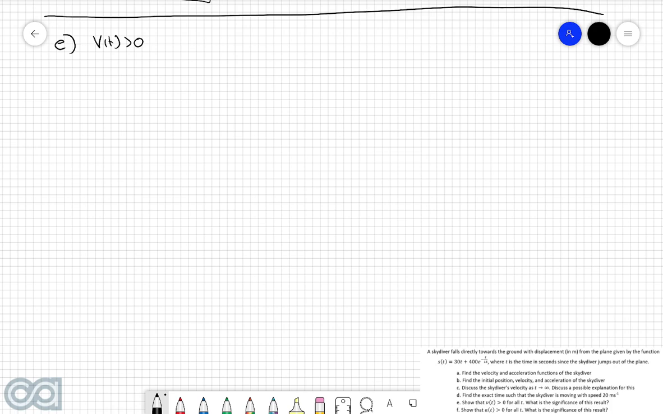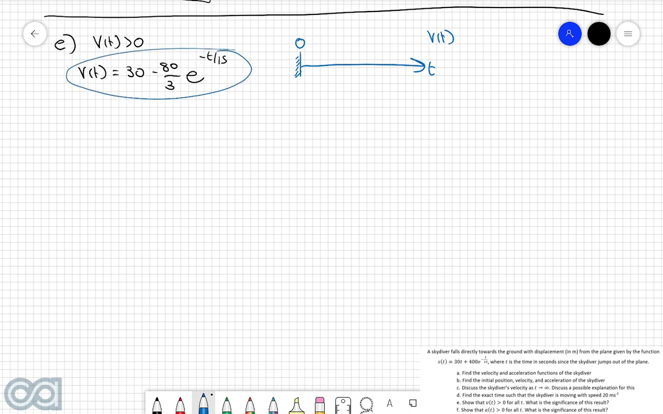Now, if you recall from our answer from part A, v of t is equal to 30 take 80 over 3 e to the power of negative t over 15. And we are now going to construct a sign diagram for this. So I'm just going to draw this empty sign diagram over here. We know that time has to be a non-negative value, so it's going to start at 0. So this is t and then v of t. So as per our normal protocol when doing a sign diagram, I'm first of all going to find out when this entire function here is equal to 0, and then we're going to put that on the sign diagram.